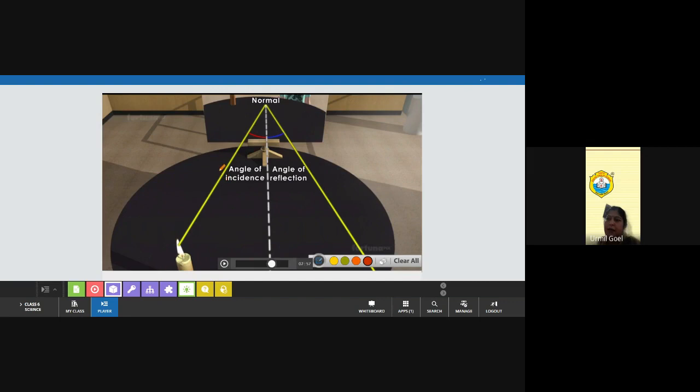So here this is the incident ray, so our arrow will be like this. It is coming from the light source and striking or falling on the mirror. This is the incident ray. And this ray of light, which after striking bounces back in the same medium, is called the reflected ray. So while we see the arrowheads, we find out the direction and we can say, yes, this is the incident ray which is falling on the mirror, and this is the reflected ray which is bouncing back in the same medium after striking the mirror. Okay, and this is the angle of incidence, small i, and this is the angle of reflection, small r.